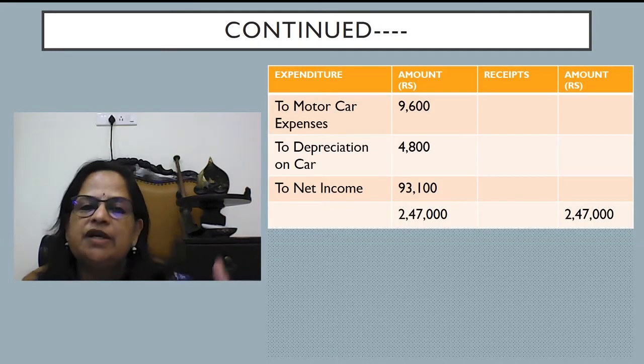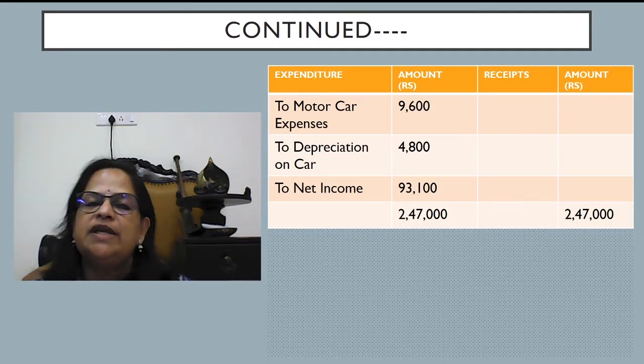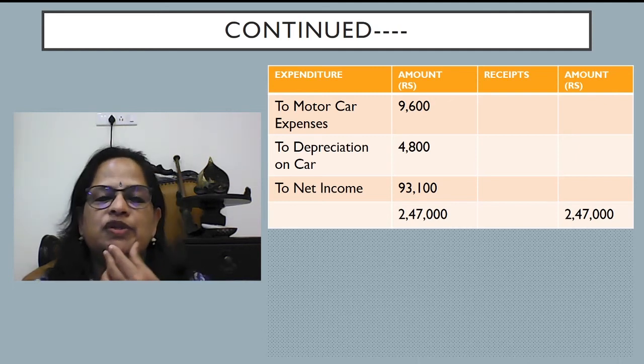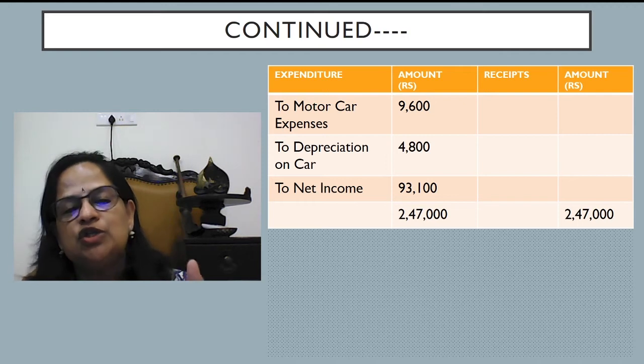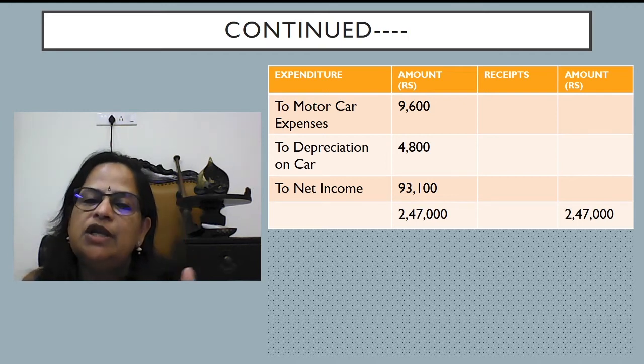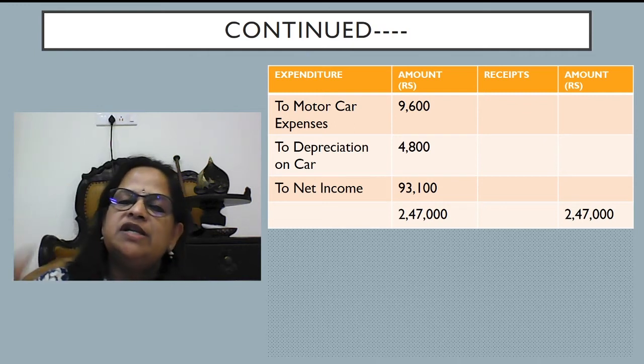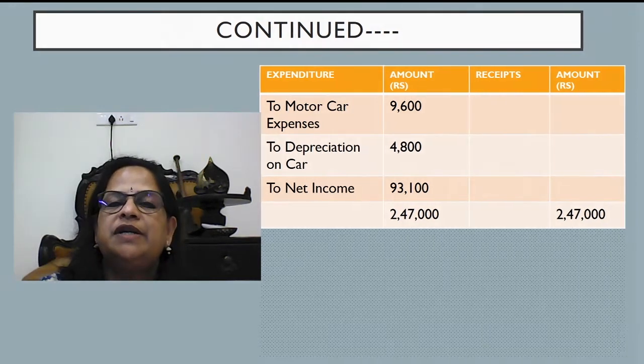Now expenditure continuation. Motor car expenses 9,600. We have to see whether it is used for personal use. Depreciation on car, that also if it's used for personal use, whatever portion we have to reduce from the depreciation also. So net income is 93,100.